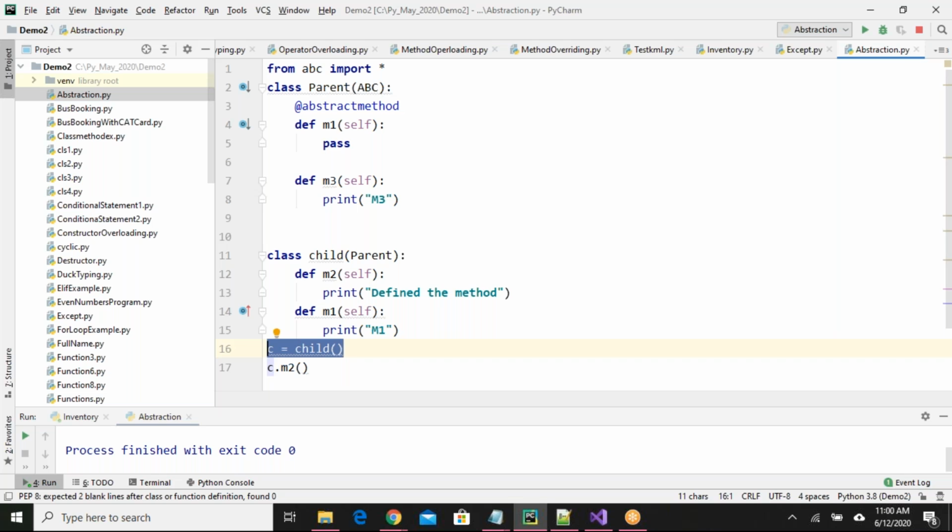So what is the advantage of this one? Advantage is simple. Say I am architecting your project, for example, and you are creating some classes and I am writing some classes. I want to force you to create one method. Now, can we access the M3 method by creating an object? Yes, we can, by creating an object for the parent or for the child class. We can access the M3 method, no problem. Okay.